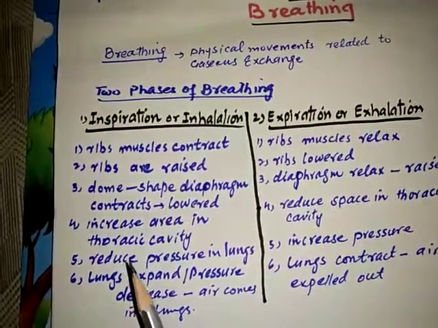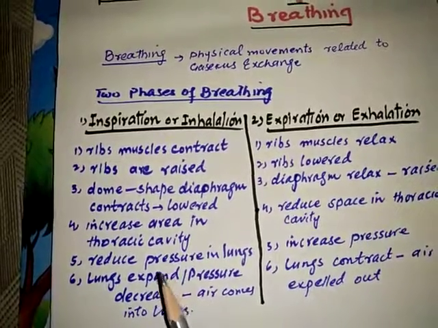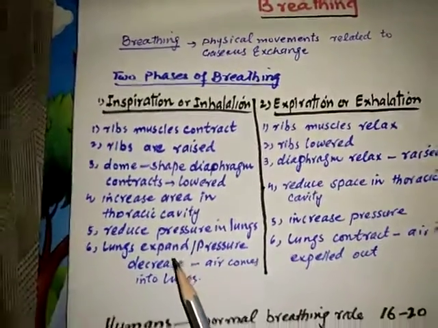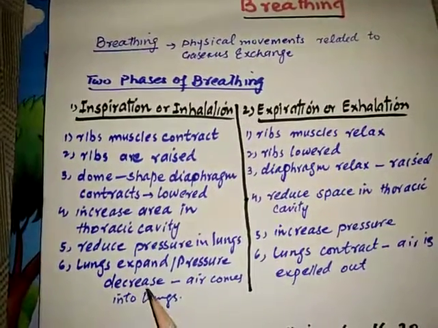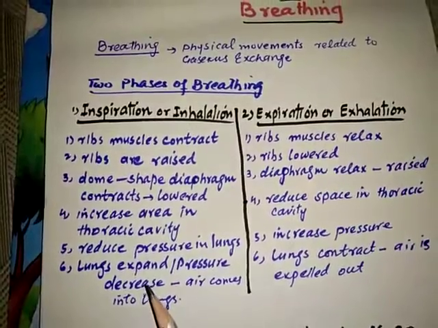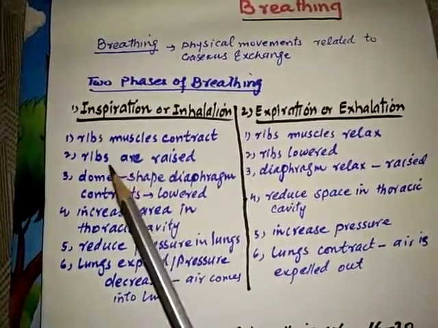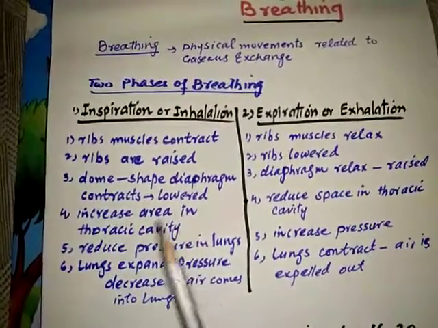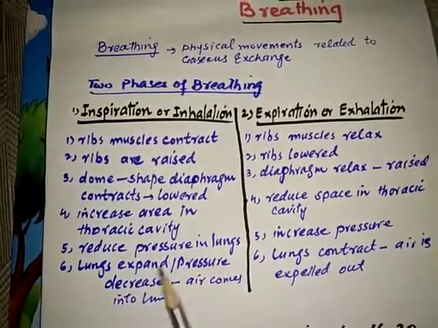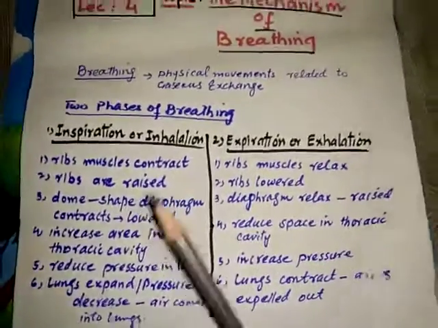This causes the reduction of pressure in the lungs. There is low pressure in the lungs, so air comes into the lungs, and the pressure inside becomes equal to the outside. These are the steps during inhalation: rib muscles contract, ribs are raised, the dome-shaped diaphragm contracts and lowers, the area in the thoracic cavity increases, pressure in the lungs reduces, the lungs expand, and air comes into the lungs.